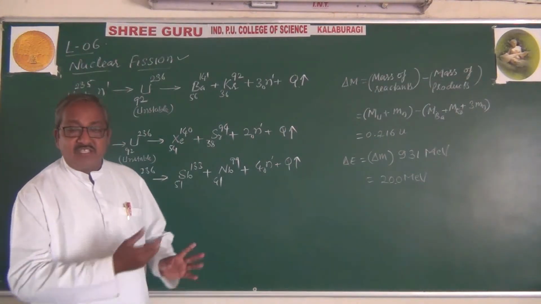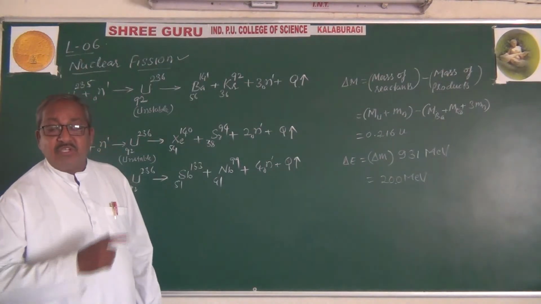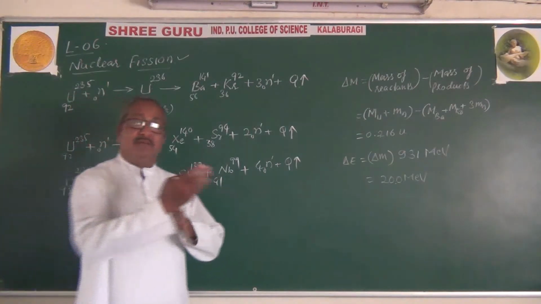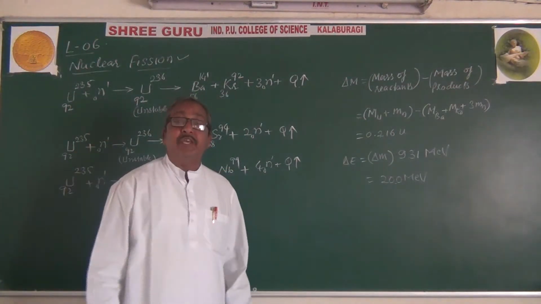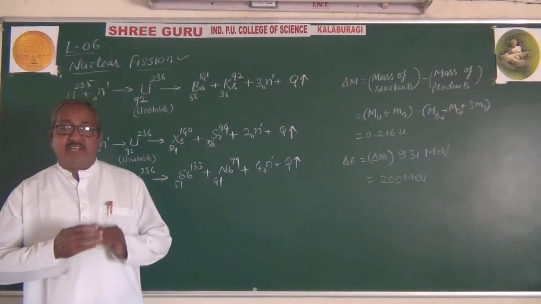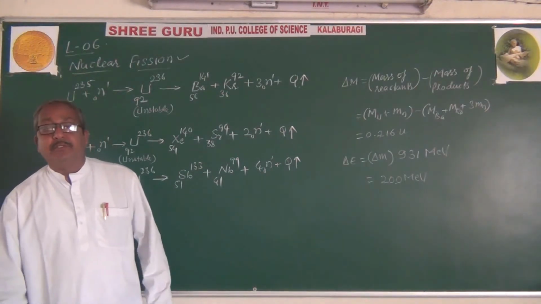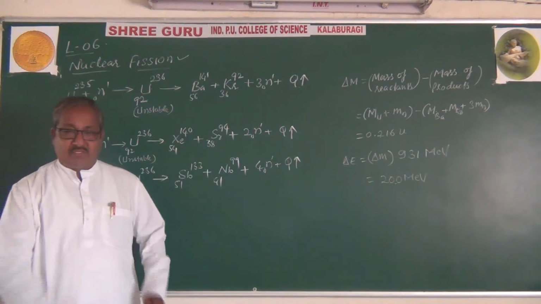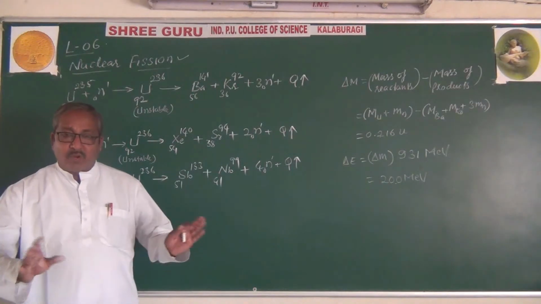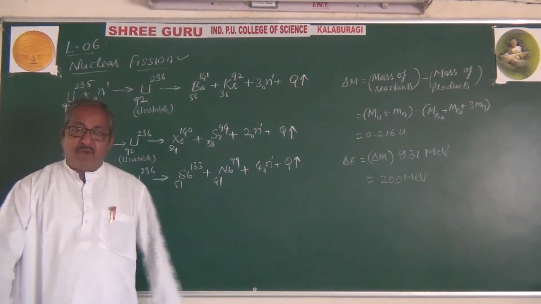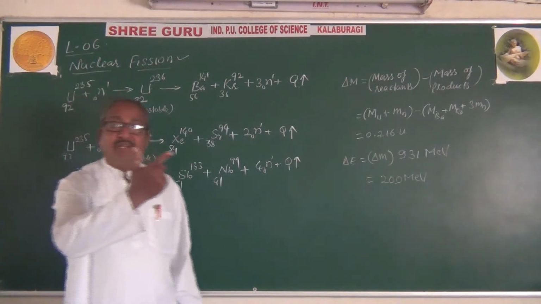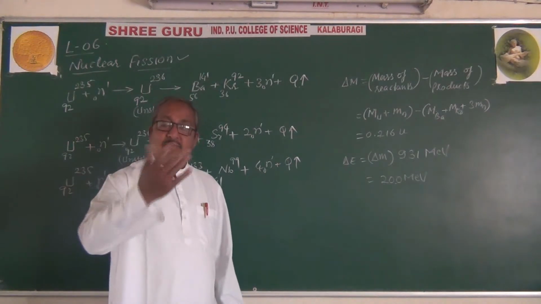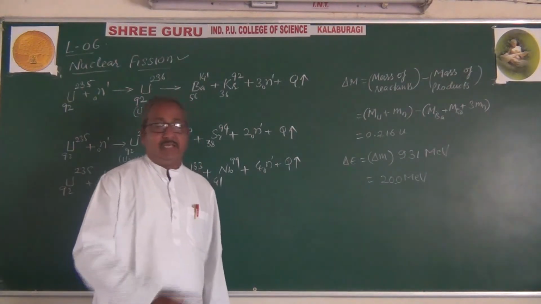Hence, in a nuclear fission the energy is released in the form of heat energy. Later that heat energy is converted into steam energy. Why? Because the heat energy is supplied to water, the water starts to boil, and while boiling a steam is formed. That steam energy is later converted into mechanical energy, and mechanical energy is converted into electrical energy.